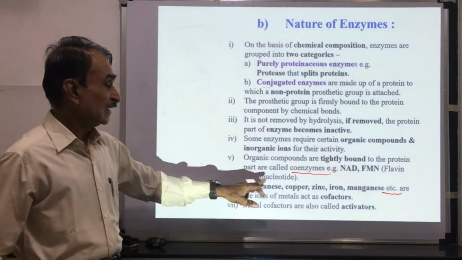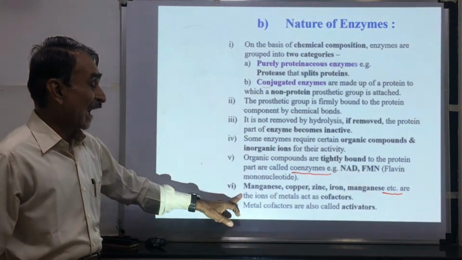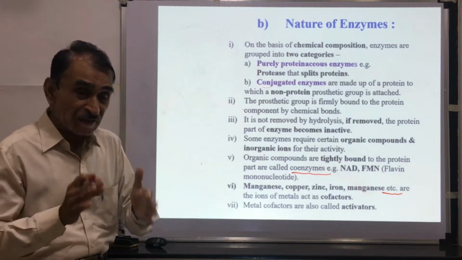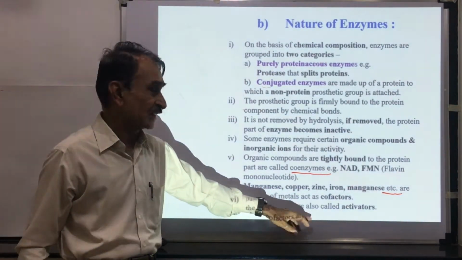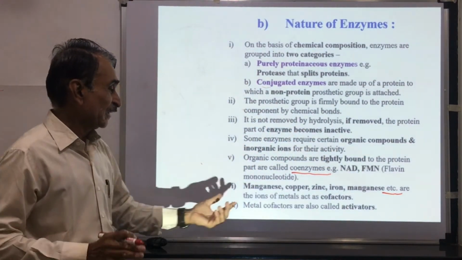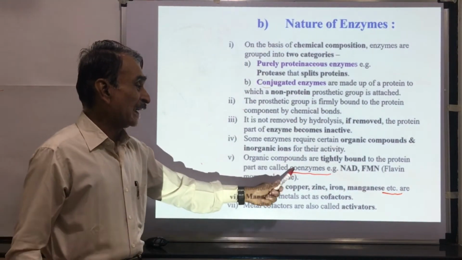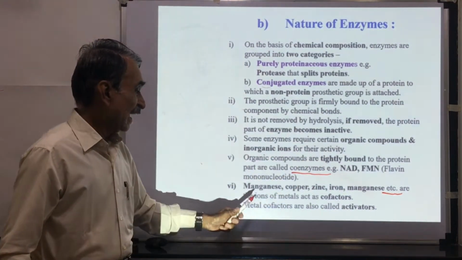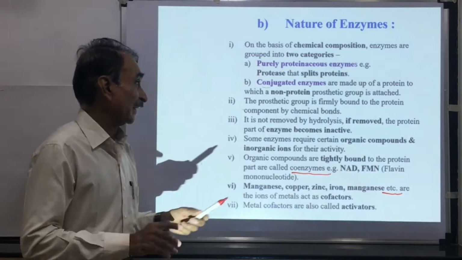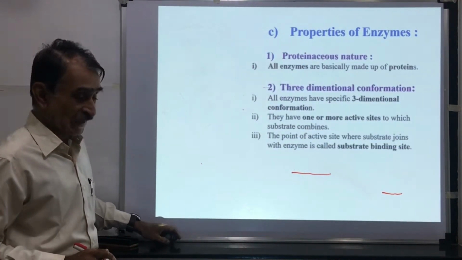Then manganese, copper, zinc, iron: these are the ions of metals that act as cofactors. These are also called activators. The organic compounds are required for the activity, and the inorganic ions are also required for the activity. Organic compounds are called coenzymes, and these inorganic ions are called activators or cofactors. This is about the nature of enzymes.